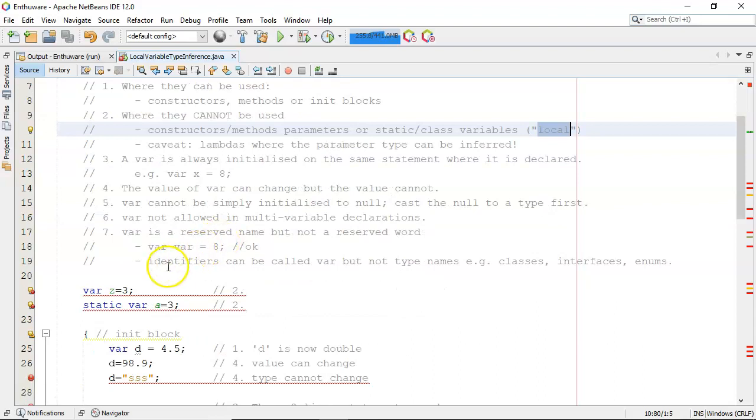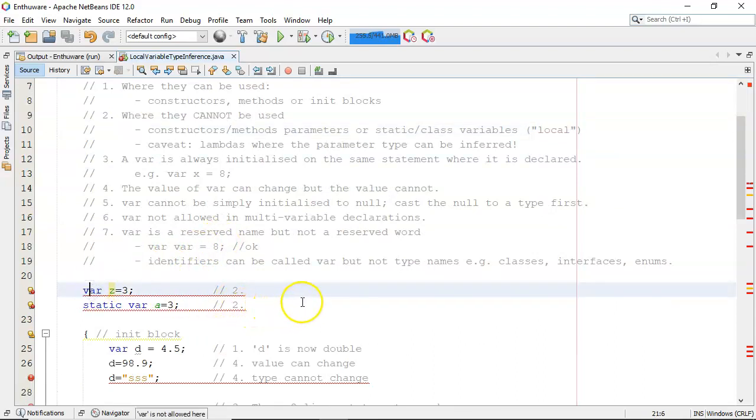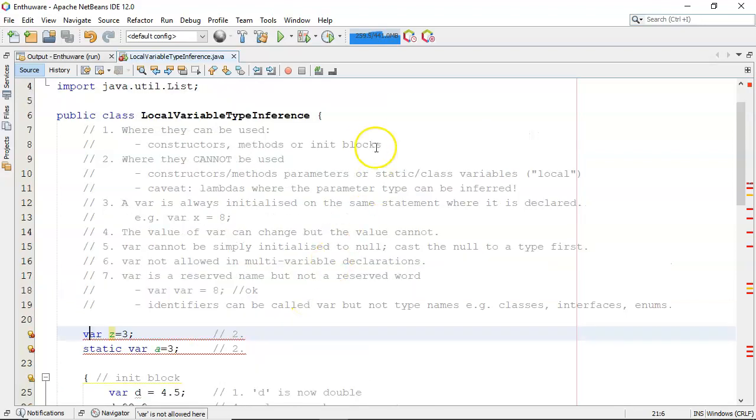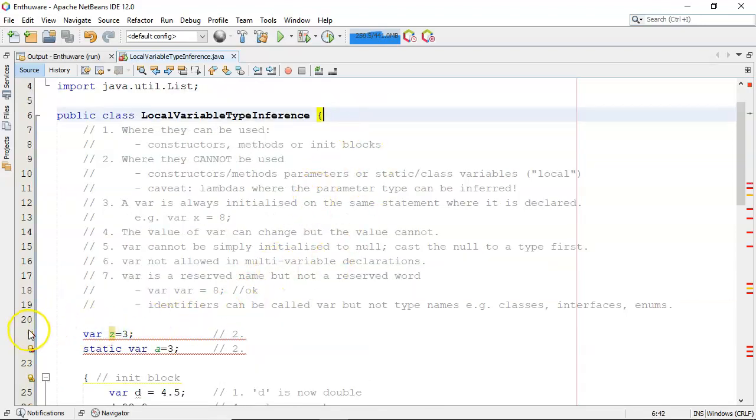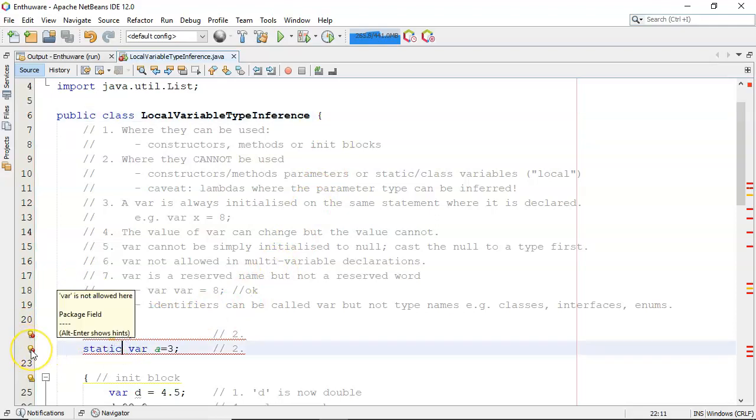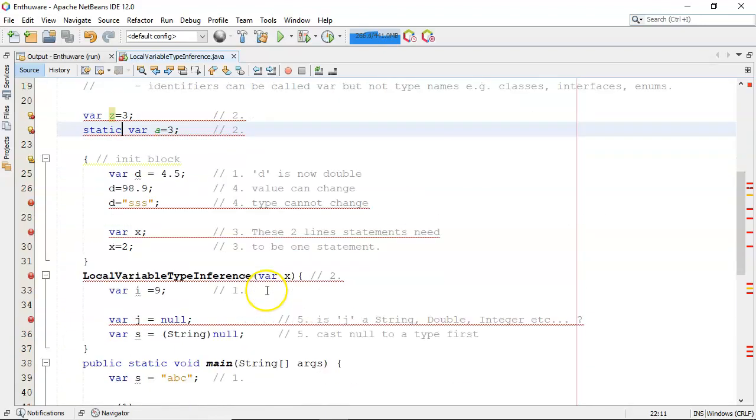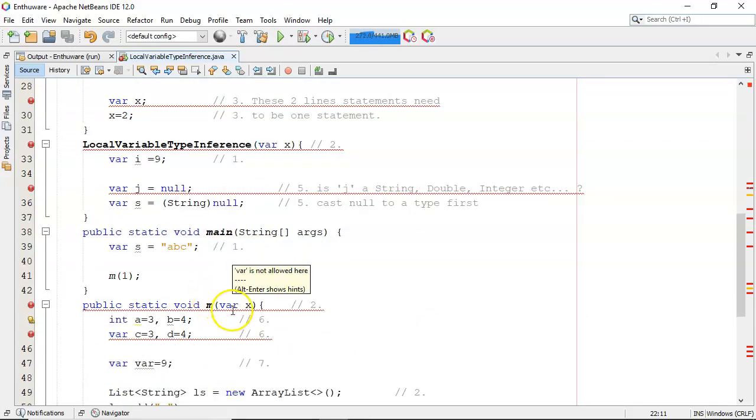Let's look at that. So here I have an instance variable declared outside all the methods, but inside the curly brackets of the class. Not allowed. var is not allowed here. There's a class variable, it's static. var is not allowed there either. Here's 2. I've tried to put in var x as my parameter to my constructor. Not allowed. Here's an ordinary method where I tried to put in var x. It's not allowed there either, even though I'm calling it with 1. It doesn't infer that it's an integer, it's just not allowed.